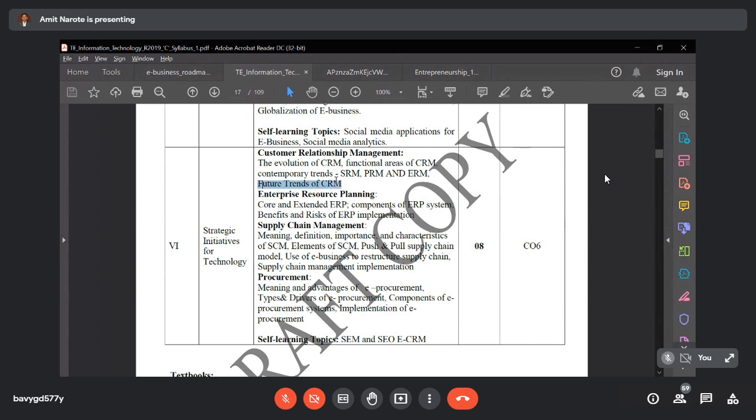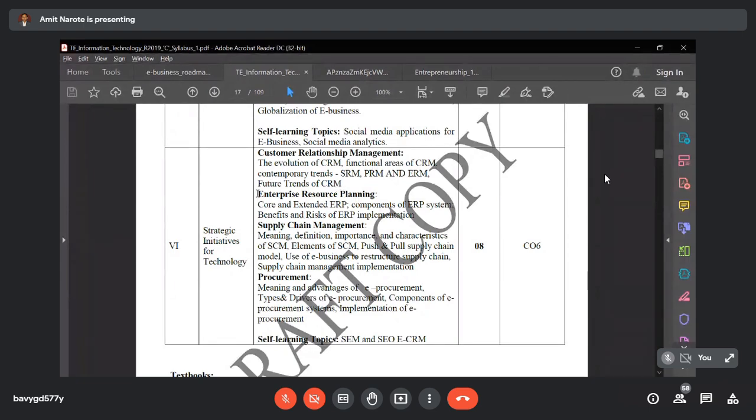And what are the future trends in customer relationship management. Here most of the time you have to focus on customer satisfaction or customer requirement. Your business has to be established in such a way that it fulfills all the customer requirements or needs.